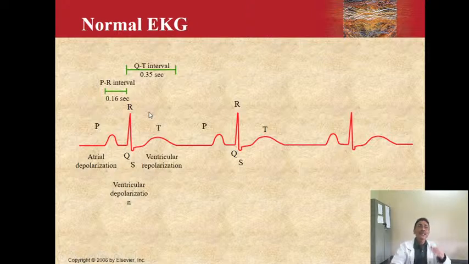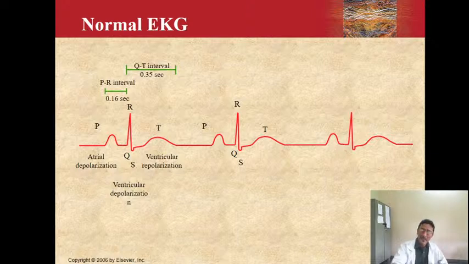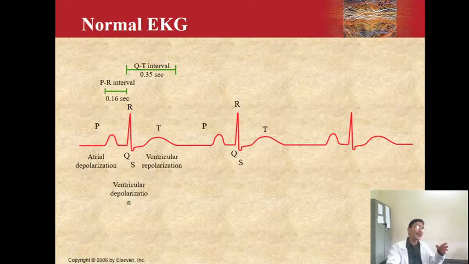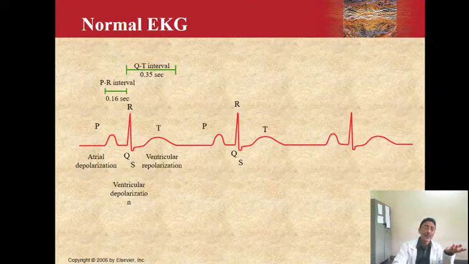If the PR interval is less than 0.8 seconds, it is called Wolff-Parkinson-White syndrome. Just remember WPW syndrome. It is because of faster conduction of the impulse from the SA node to the AV node, or from the atria to the ventricles, and this is because of the presence of an abnormal conducting bundle known as the bundle of Kent.